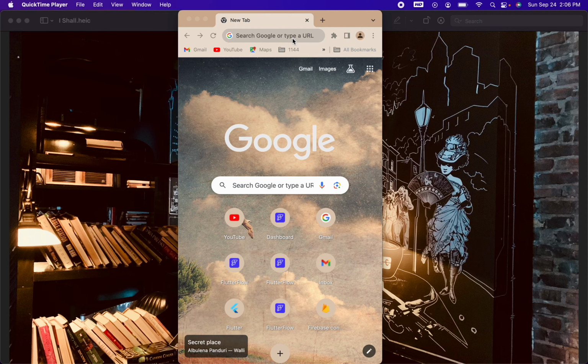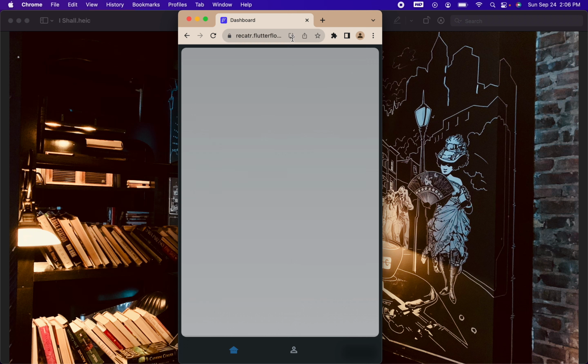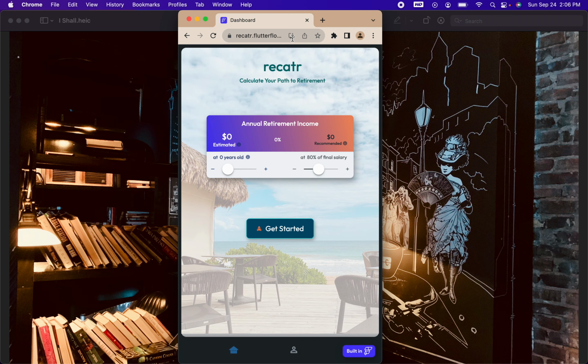Calculate my VRS pension if I was under Plan 1. Let's get started. So first off, I would go to recatr.flutterflow.app, enter. All right. And I can see an age here. So this age is not specifically the retirement age.